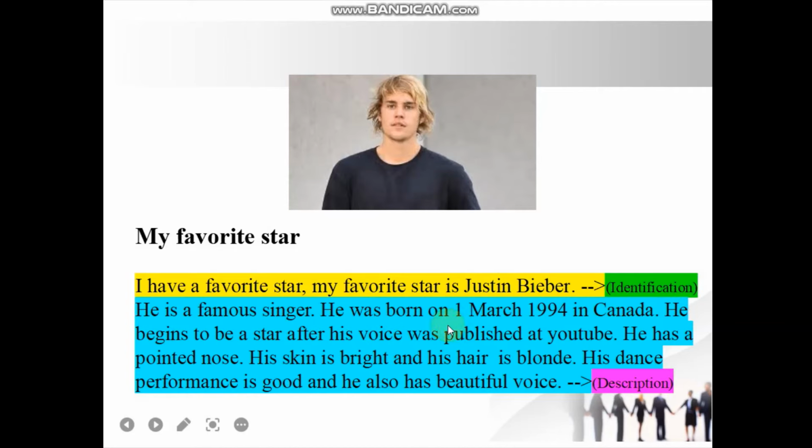And then the next, he was born, this one is a characteristic: he was born on 1 March 1994 in Canada. The next sentence: he begins, oh, this one is a characteristic, or parts of Justin Bieber. He begins to be a star after his voice was published on YouTube.